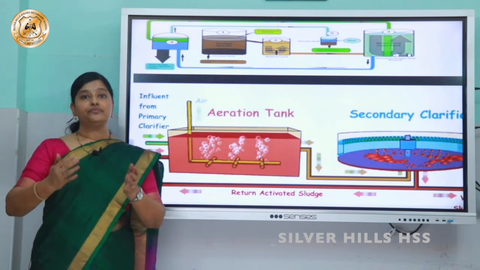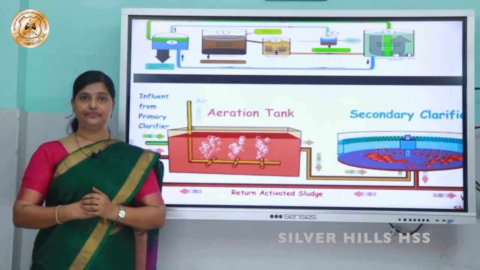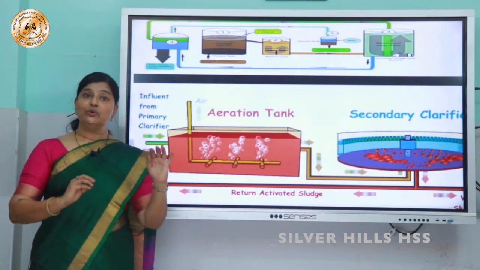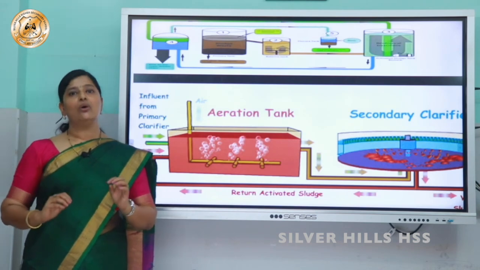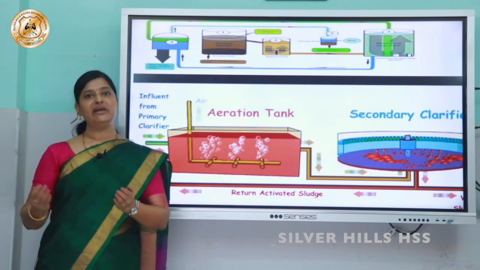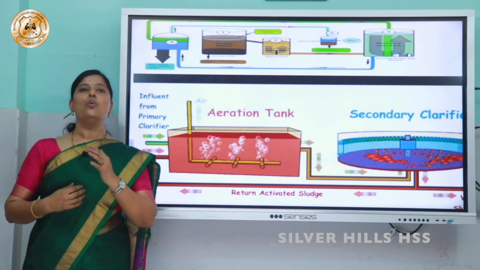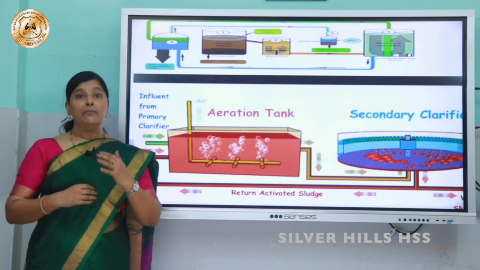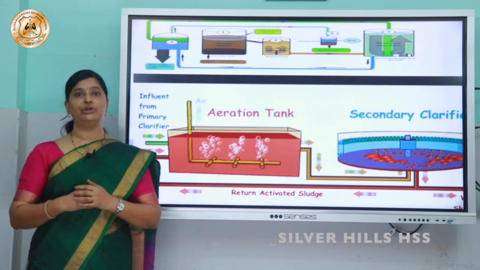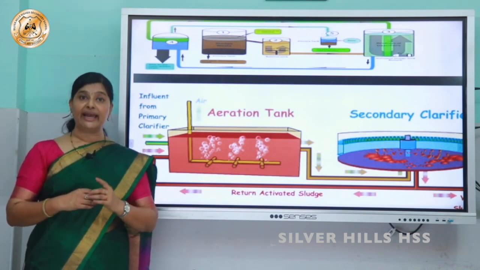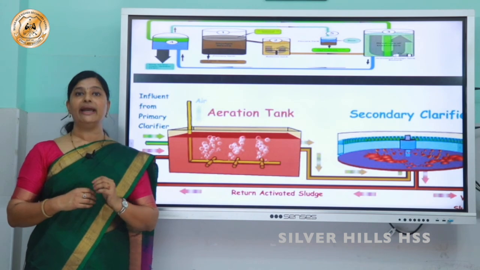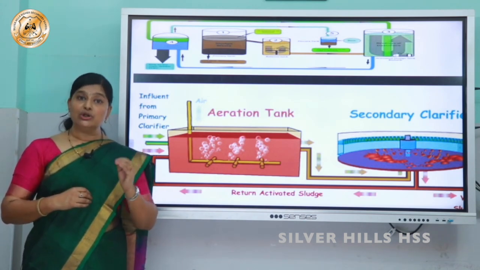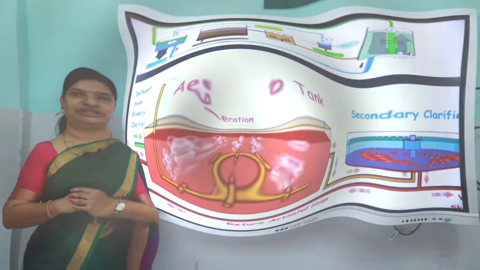Anyway, the effluent water has now reduced the pollutant rate, isn't it? Now the effluent water can be slowly released into the water bodies. So this is a very good method of preventing what? Water pollution. So microorganisms play a very good role in what way? To control the water pollution.